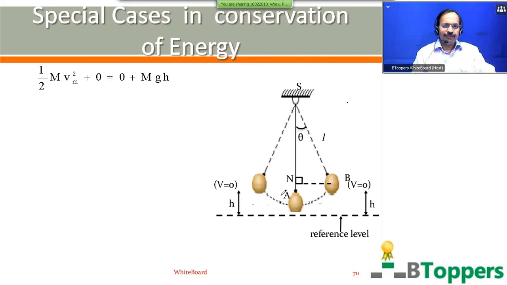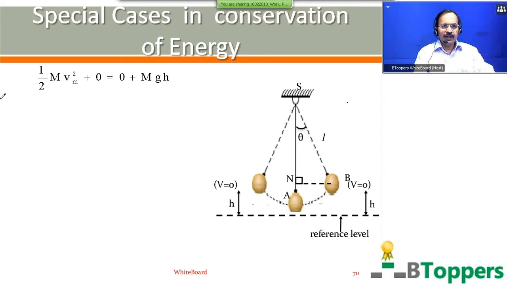So total mechanical energy at the lowest position I have written as half m v_m squared, the kinetic energy at the lowest position. For potential energy at the lowest position, I have written it to be 0. That means the lowest position of the bob is taken as the reference level for measurement of potential energy here. So potential energy at the lowest position is 0. Total mechanical energy at the lowest position is equal to kinetic energy at the lowest position plus potential energy at the lowest position. Kinetic energy at the lowest position is half m v_m squared.